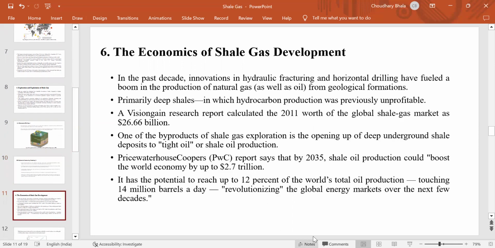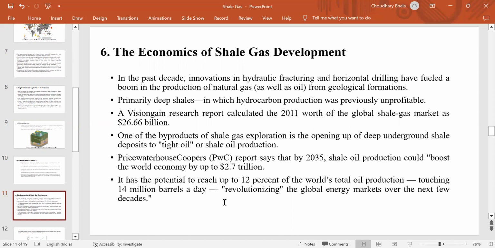Now we will discuss the economy of shale gas development. In the past decades, innovation in hydraulic fracturing and horizontal drilling has fueled a boom in the production of natural gas from geological formations, primarily deep shale, in which hydrocarbon production was previously unprofitable.